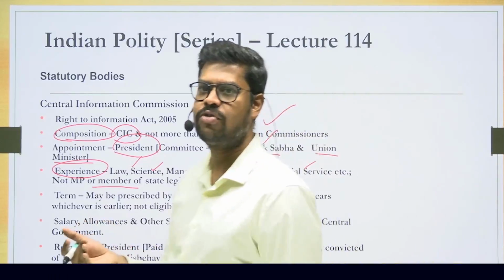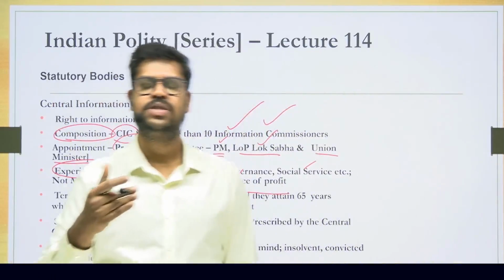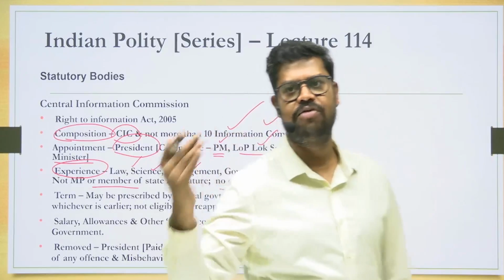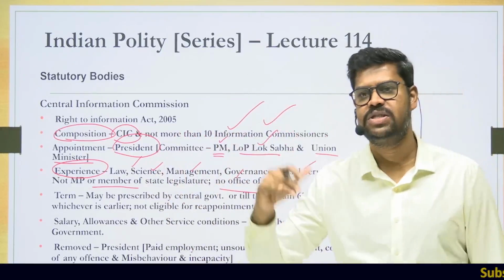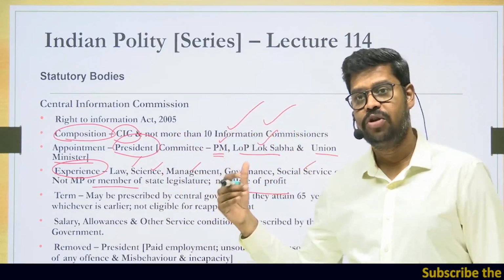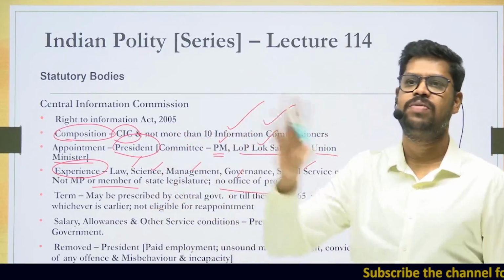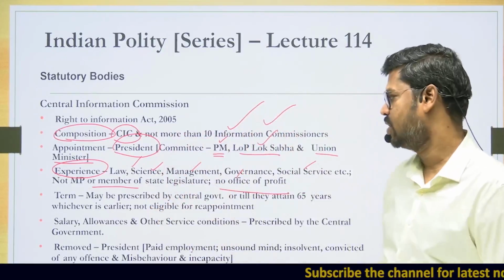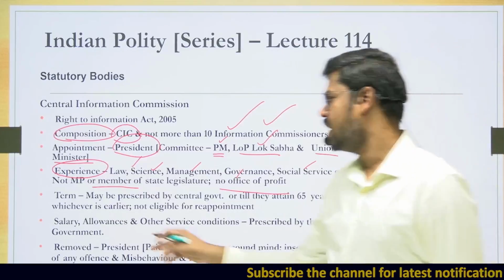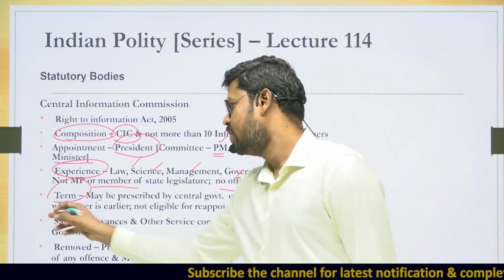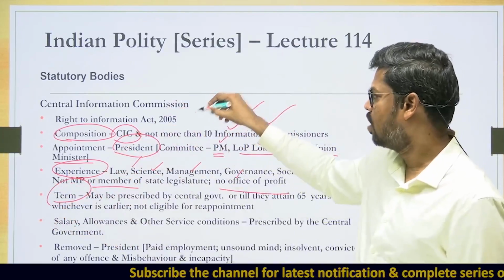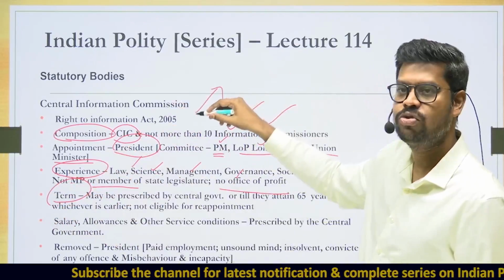So what is an office of profit? Any office either under the center, state, or any of the other local authorities by way of which a profit is receivable. Therefore anybody occupying such an office cannot be appointed to the Central Information Commission. And what shall be their term? So this is very important. In 2019 this law was amended, although it was brought in the year 2005.